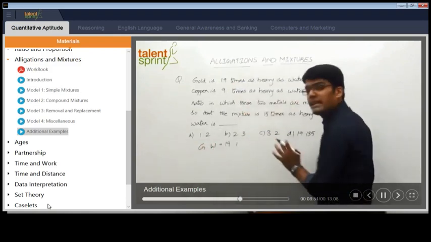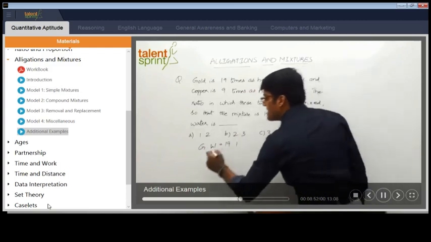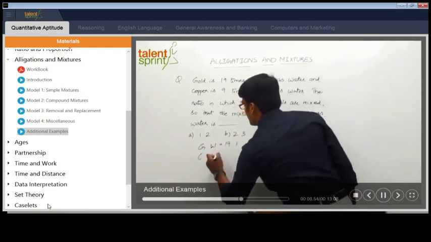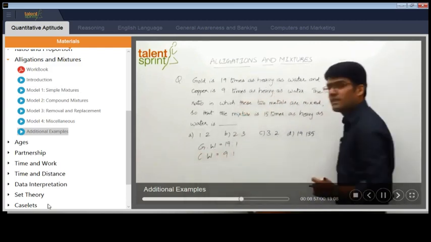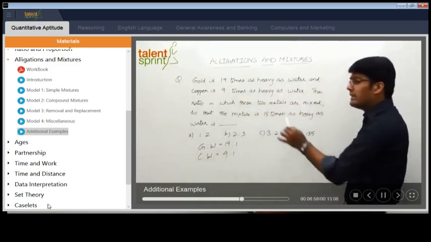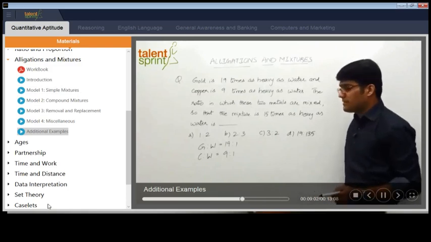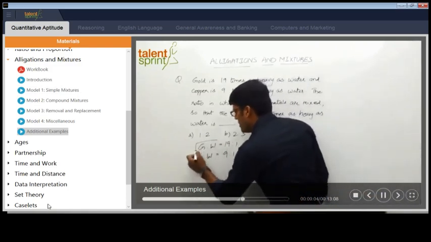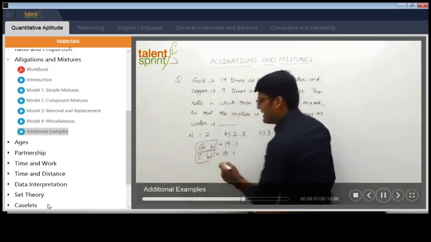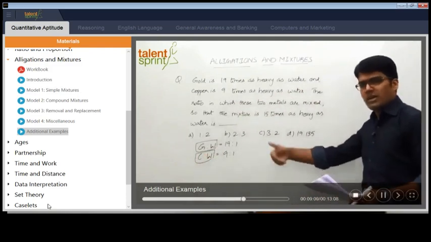Gold to water, the ratio is 19:1. Copper is 9 times as heavy as water, which implies copper to water, the ratio is 9:1. So 19 is to 1, and 9 is to 1, right? Now the ratio in which these two metals are mixed, the gold metal and the copper metal.